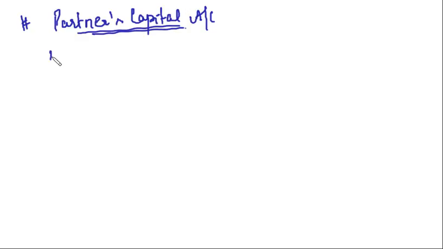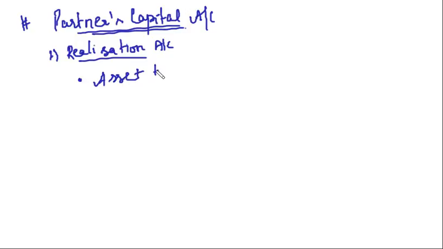First, talking of realization. In realization, what did we talk about regarding the partner's capital account? One was when the asset is taken over by partner, isn't it?